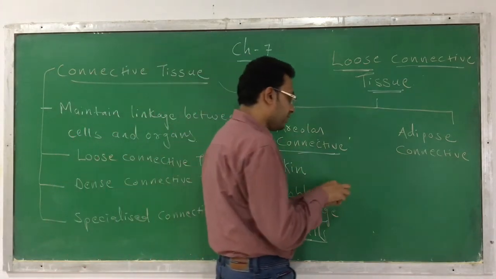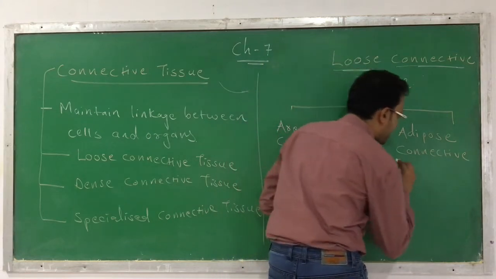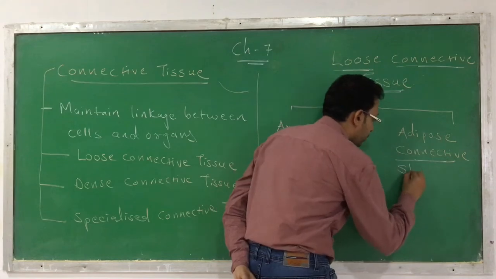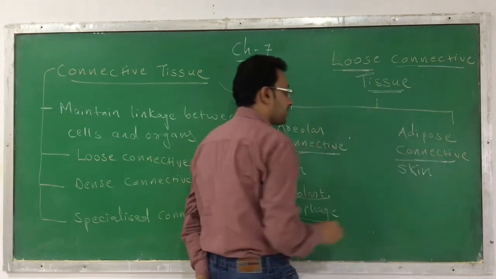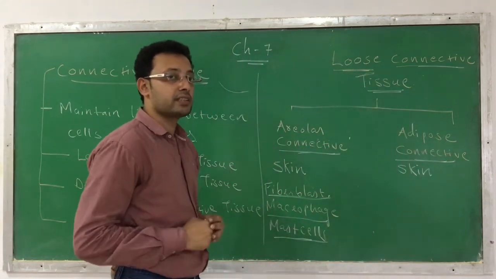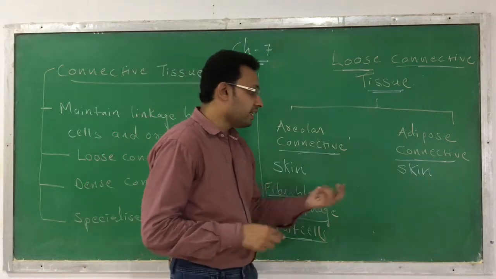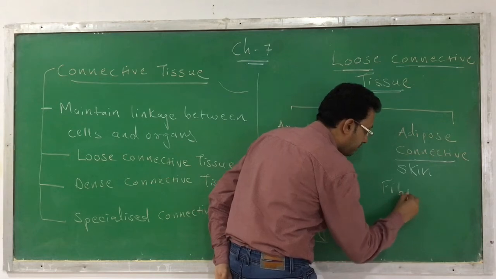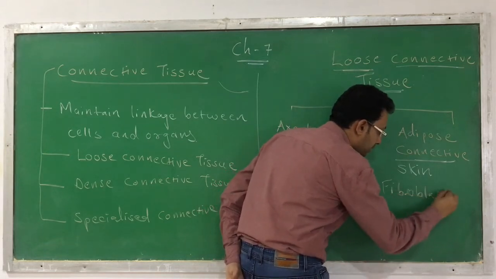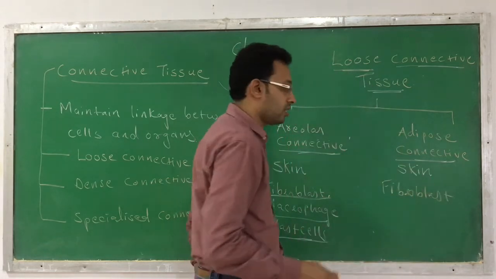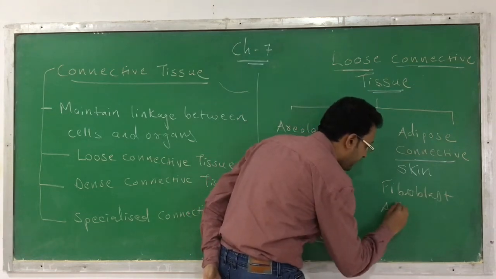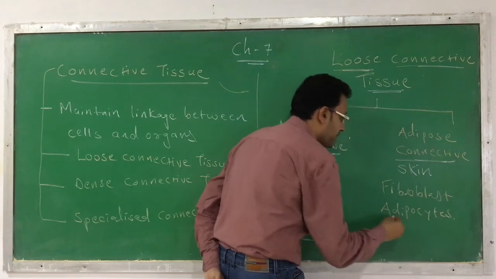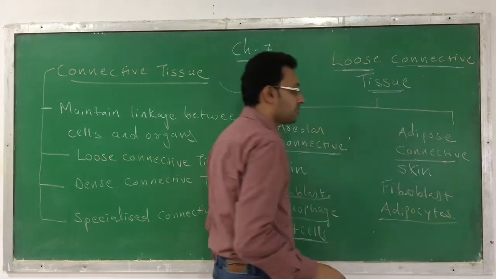Now the next kind of loose connective tissue is adipose connective tissue. This adipose connective tissue is also present beneath the skin. Here it also contains fibroblasts, which secrete fibers. But along with that, you can find specialized cells in the adipose connective tissue. We are calling them adipocytes.